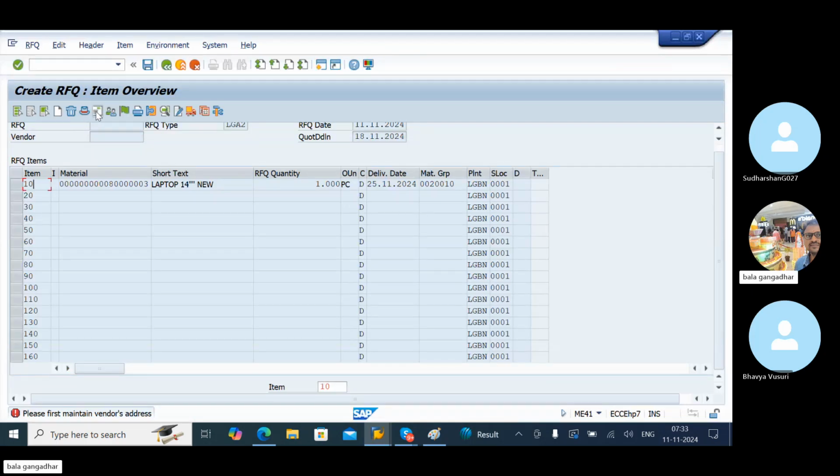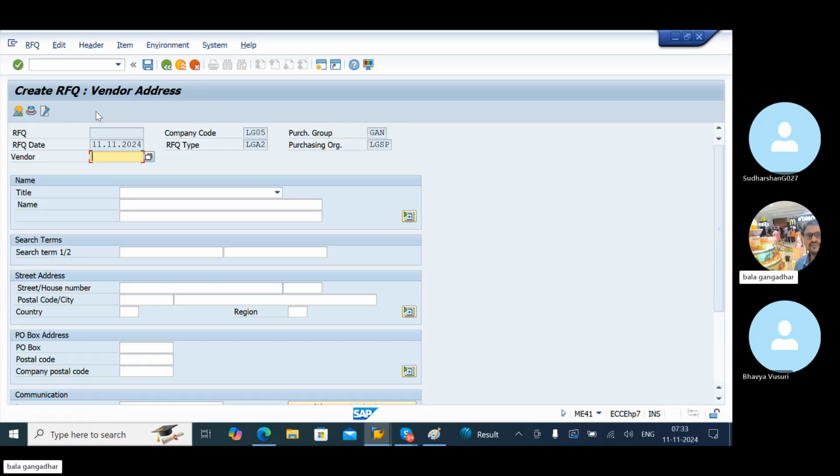Here we have the one option, that is vendor address. Select the vendor address. Browse the vendor numbers.